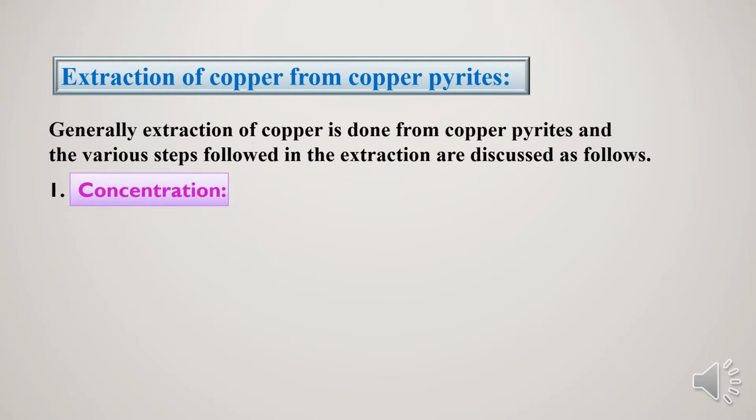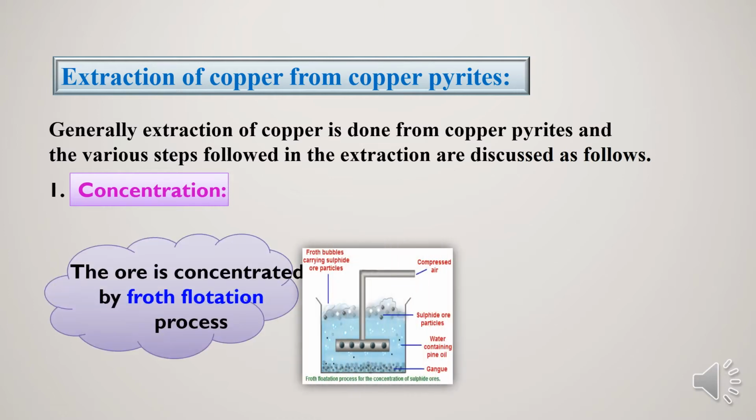So in the beginning, the copper pyrite ore is crushed and ground to form a fine powder. That powder ore is treated to a concentration process. Do you know what concentration is? Concentration is a process in which the impurities are removed from the ore. Here the concentration is done by the froth flotation process. Why are we adopting froth flotation? Since the composition is CuFeS2, that means it is a sulfide ore, right? So sulfide ores are usually concentrated by the froth flotation process.